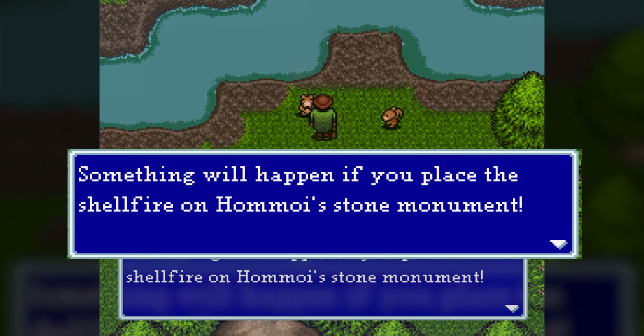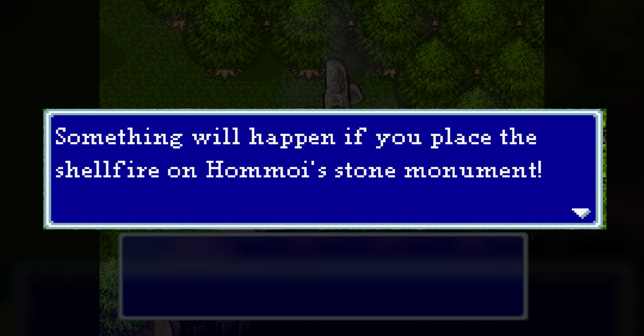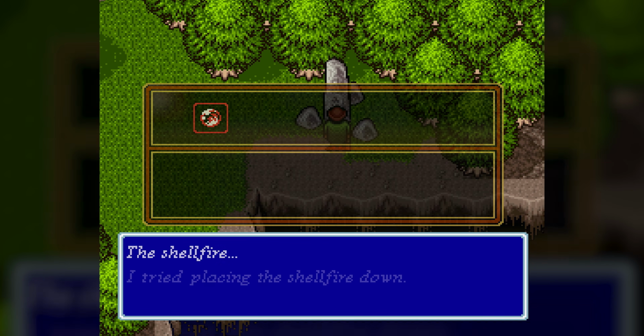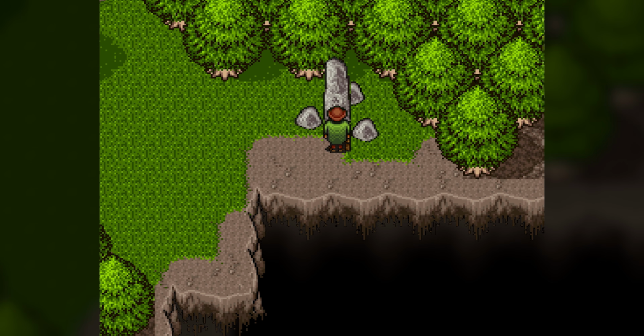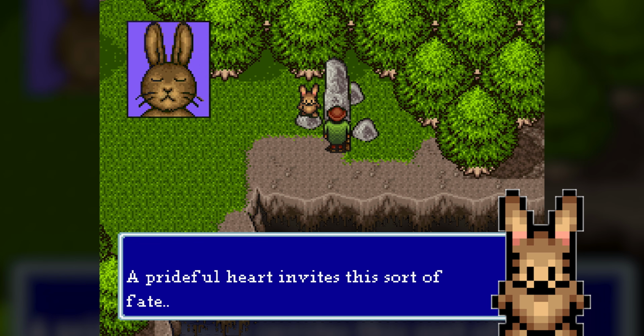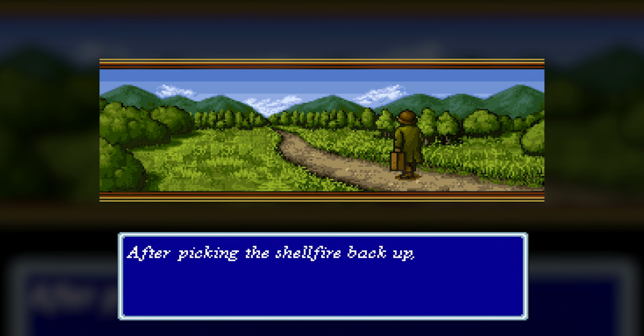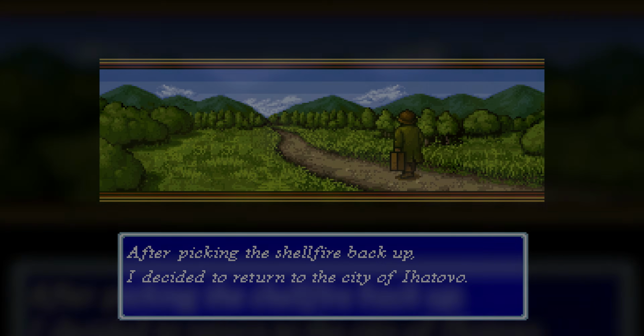But they share a rumor that if the Shellfire Orb is placed at Homoi's monument, his spirit will appear and speak to us. We do so. Homoi appears and warns us to be not proud, arrogant, or cowardly. Homoi fades away, and we return to town, not having found a journal.